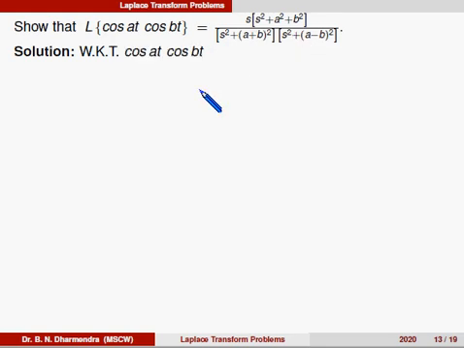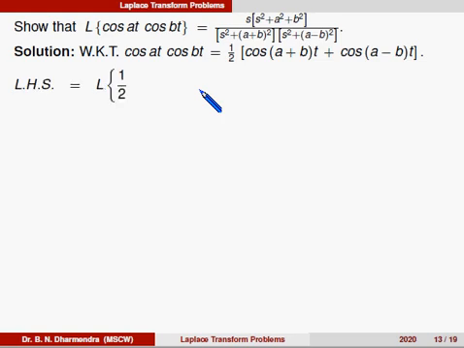We know the formula for cos at into cos bt, can you remember the formula? That is equal to 1 by 2 times cos of a plus bt plus cos of a minus bt. So therefore, we can consider the LHS side, that is Laplace of cos at cos bt.